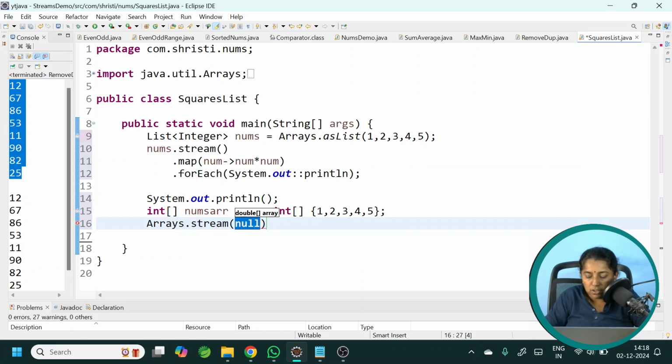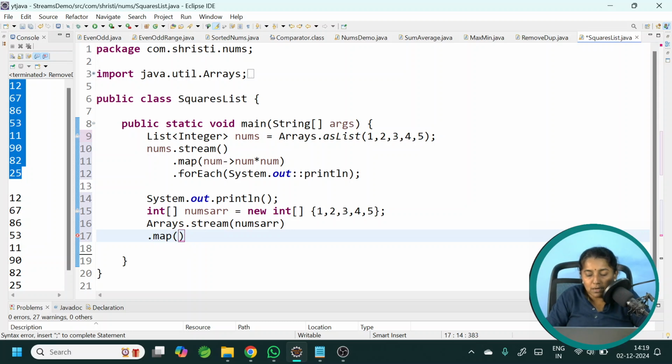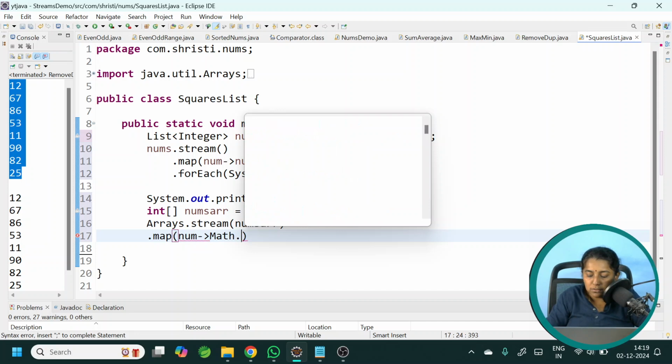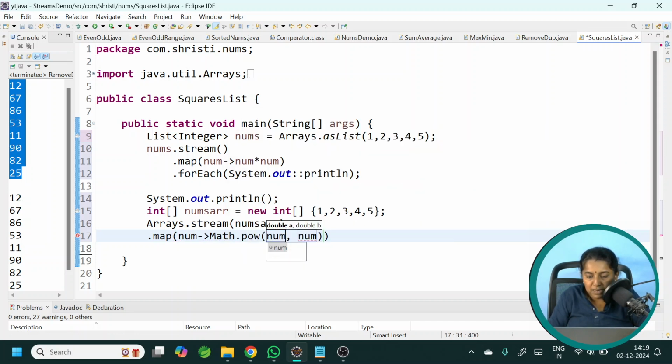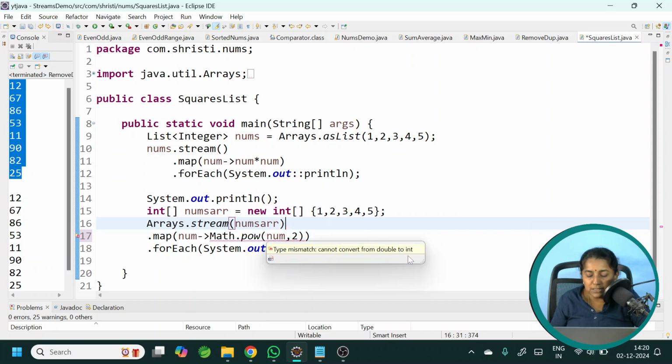Let us do the same thing for the array. Arrays.stream dot numbers array dot map. Let me use the method of the Math class. Number, arrow, Math.pow. The first parameter is the number. The second parameter should be 2. Dot forEach. Okay, what is the error it is giving me? Cannot convert from double to int.